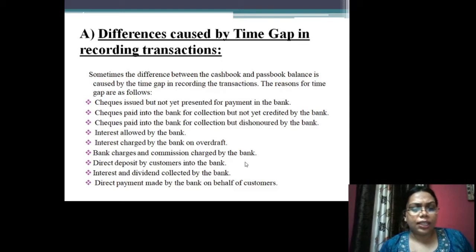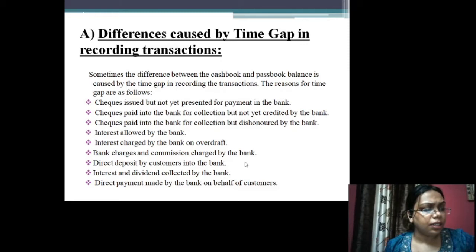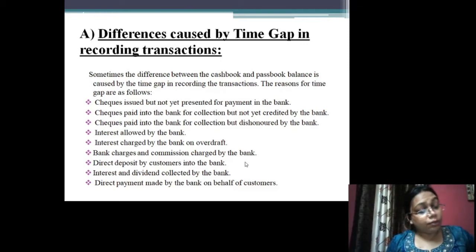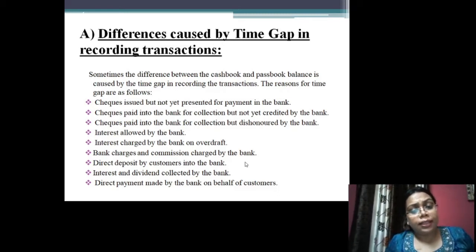Now, lastly, there is a direct payment made by the bank on behalf of customers. Sometimes a customer, or I being a customer or a firm, gives standing orders to the bank to pay the creditors of the firm directly on behalf of the firm.